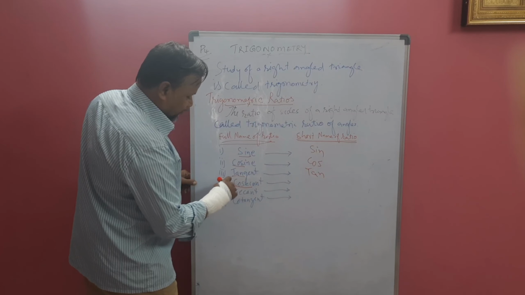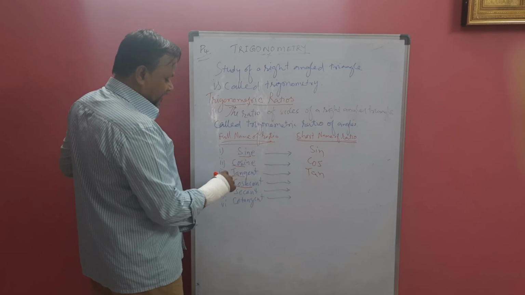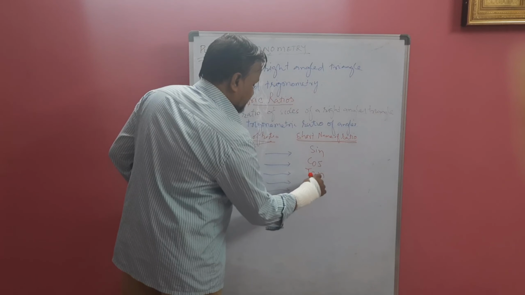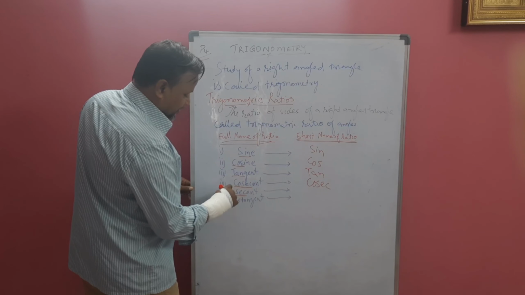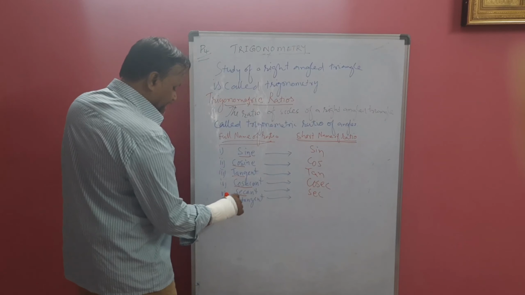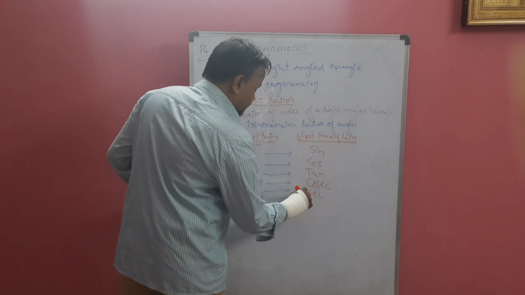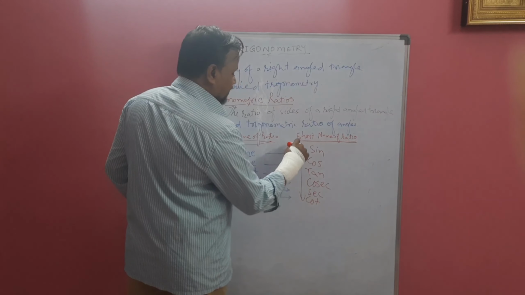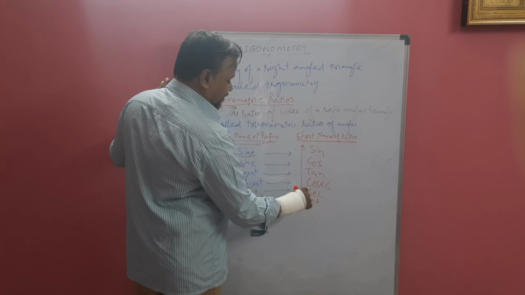Cosecant: we have to take these 5 letters. Why? Because cos is already there. C-O-S-E-C, cosec. This is cosec. And for secant, first 3 letters you have to take. This is sec. Here cotangent, short name is cot, C-O-T, cot.